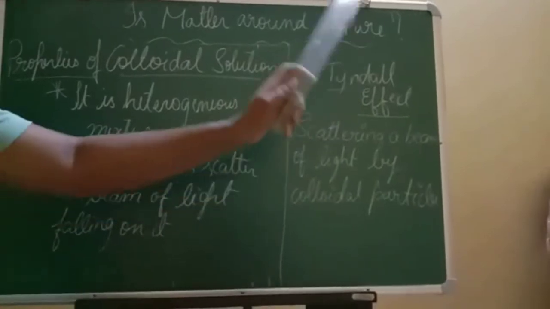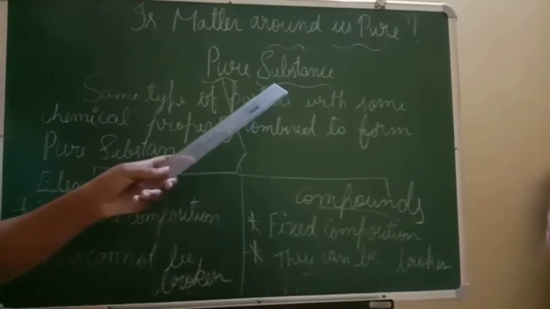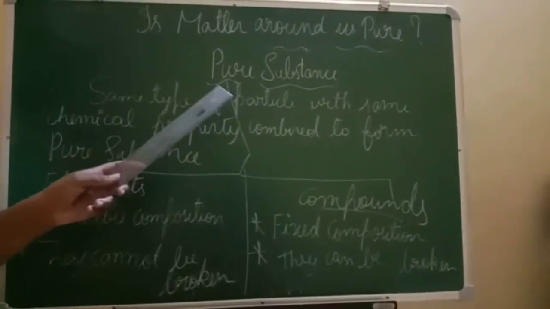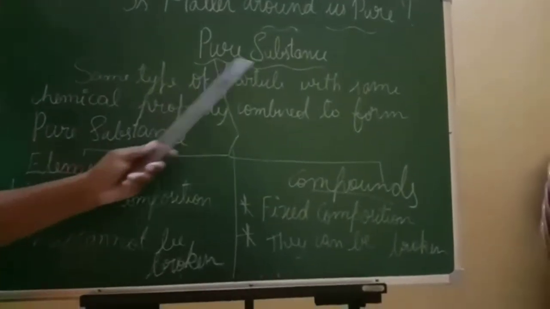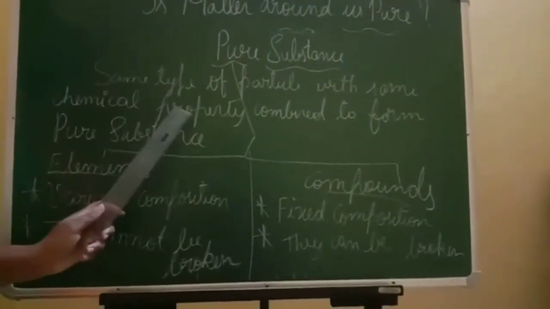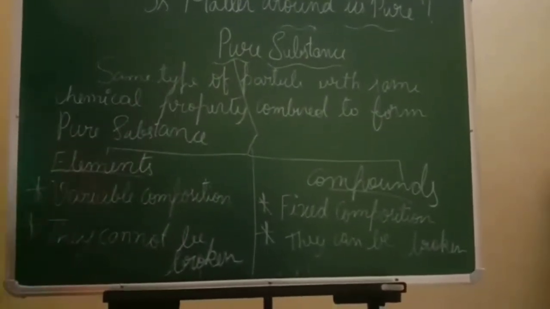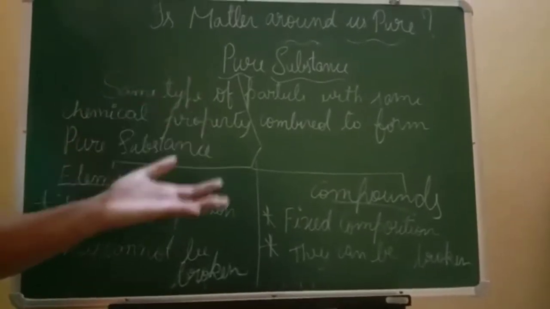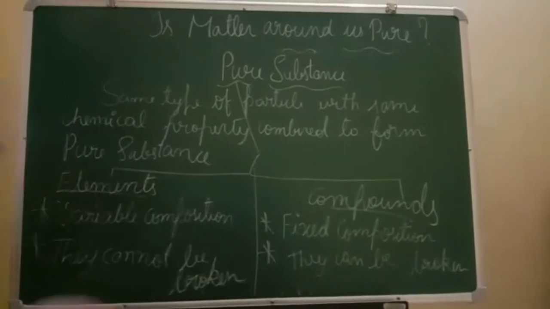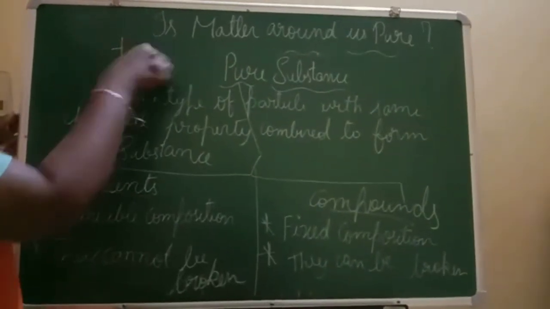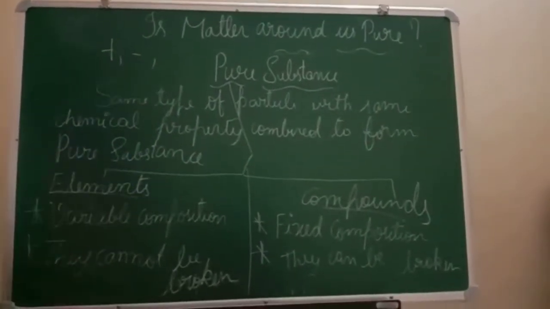The last topic of the chapter, pure substance. Okay, so pure substance is one of the very important questions. So what is pure substance? That is the same type of particles with the same chemical properties combined to form a pure substance. So if you need to prepare a pure substance, then you have to take the same type of particles. Okay, particles might be of positive or negative character. Positive means you can take proton, or negative means you can take electron.